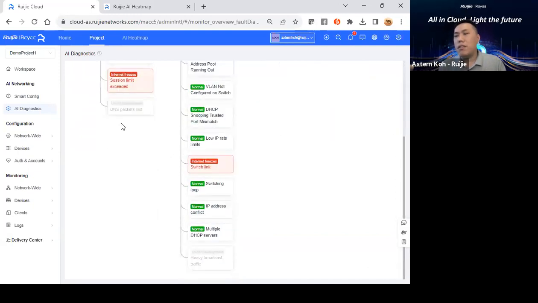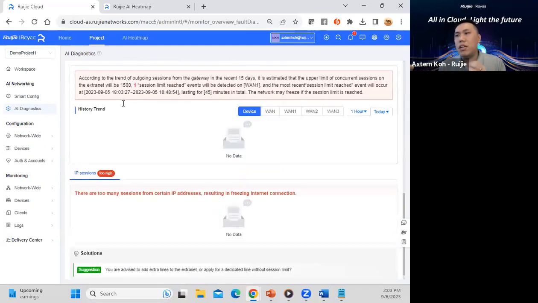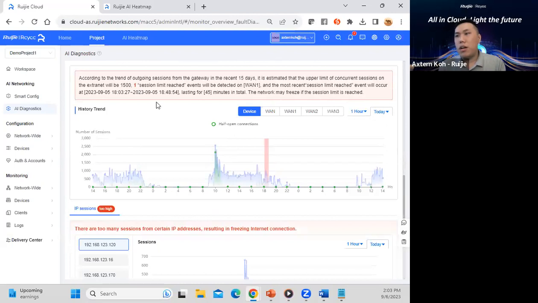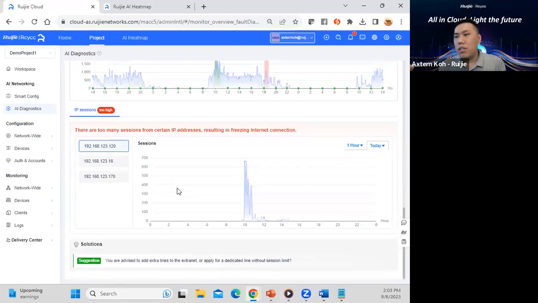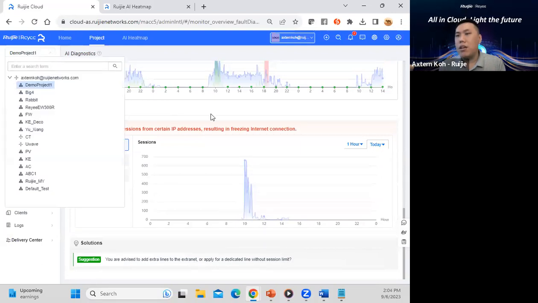They will give you some tips and let you know what's wrong with your network. They will even tell you what you want to do after the problem is detected. So based on this, what is the solution? What is the suggestion? You are advised to connect the extra line to the extranet, and so on. This kind of AI tools, right?